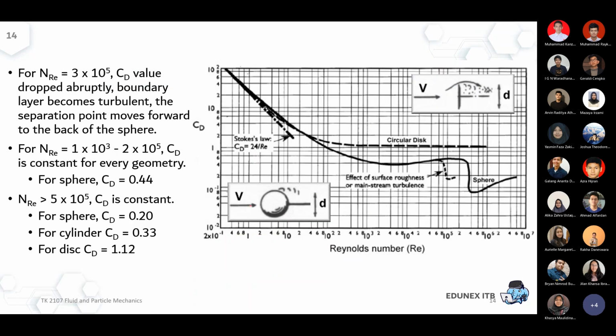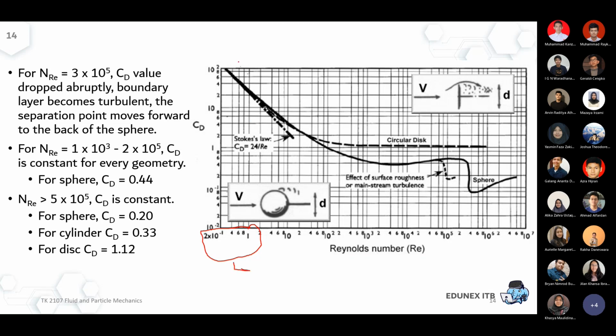So this is the chart that I would like to use as the last part of this lecture before we continue on Thursday. Here is the quick way for you to estimate the drag coefficient. If you already know the Reynolds number of the particle, you can simply use this chart to estimate the CD. Previously it was mentioned that the laminar limit is up until Reynolds number 1.